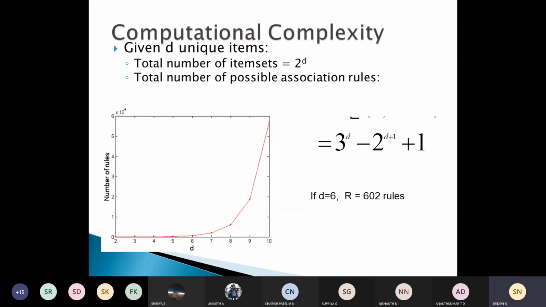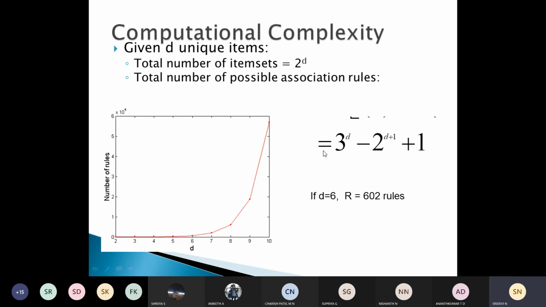When it comes to computational complexity, given D unique items, suppose for a particular data set you have D unique items, the total number of item sets which can be generated is 2 to the power of D. And the total number of possible association rules grows exponentially.